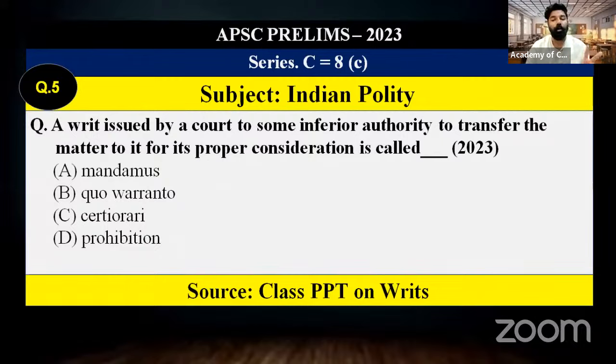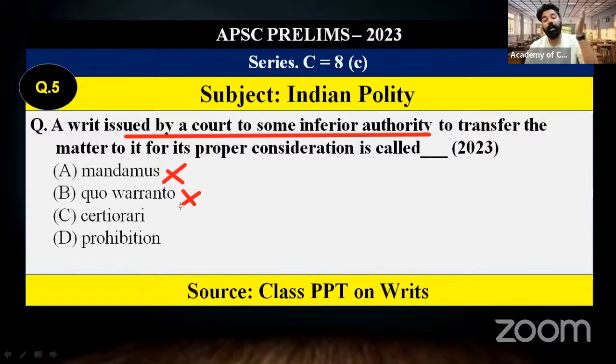Among these writs, only 2 are mainly issued by a higher court to a lower court, an inferior court. So we can eliminate mandamus, which is issued to public offices. Quo warranto is also not issued by the higher court to the inferior court. Only 2 we can see, that is C and D.